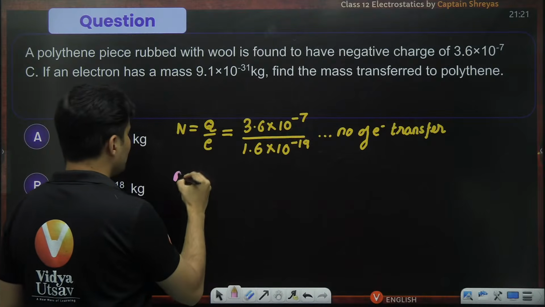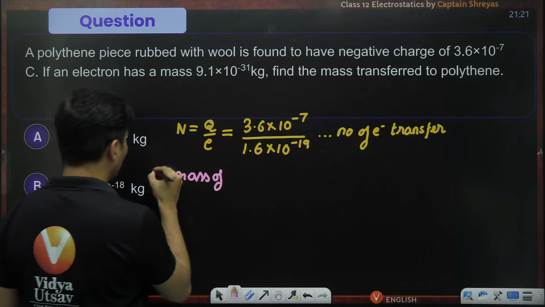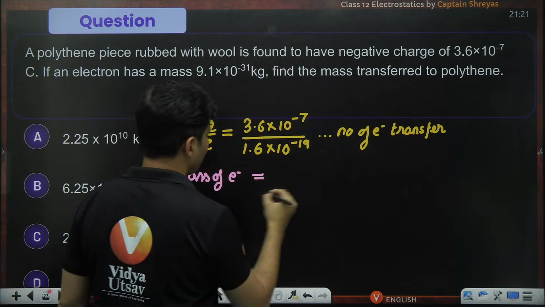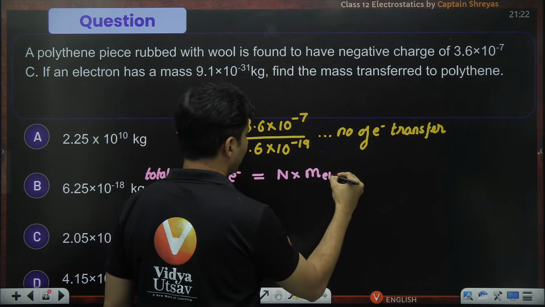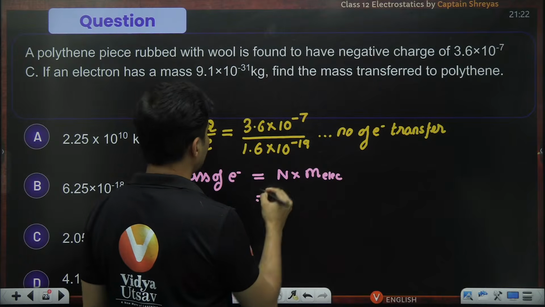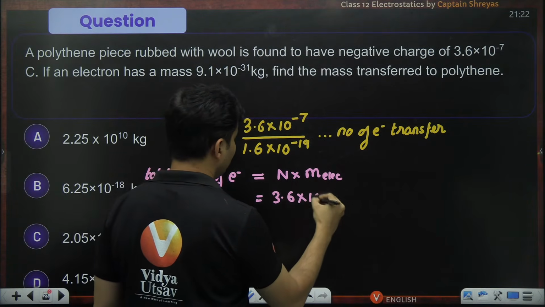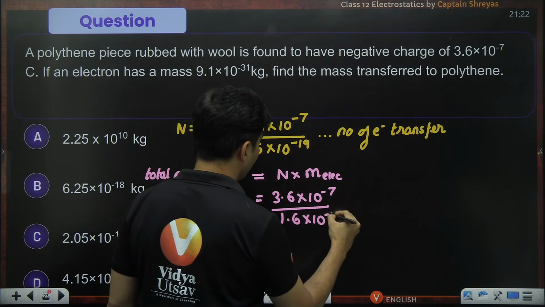So now if the question is what is the total mass of the electrons, that will be the number of electrons into mass of each electron. The mass of each electron is already given to us. So number is nothing but 3.6 into 10 to the power minus 7 divided by 1.6 into 10 to the power minus 19.